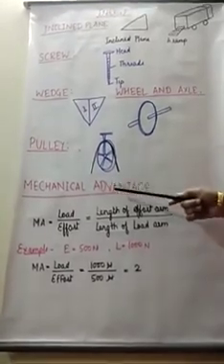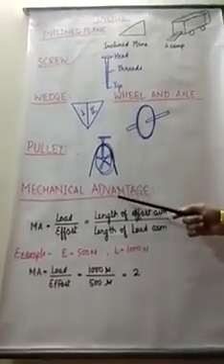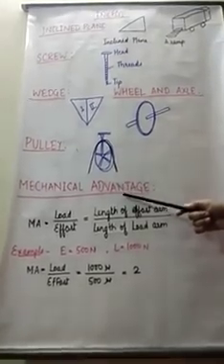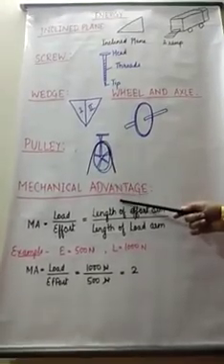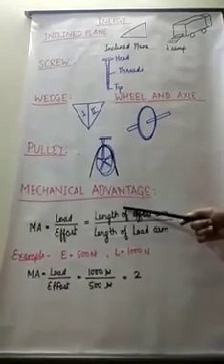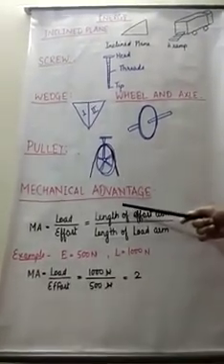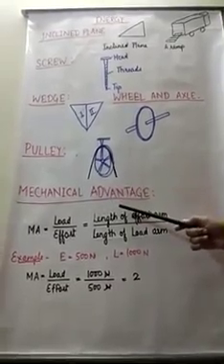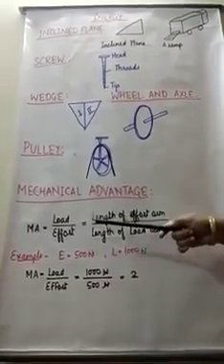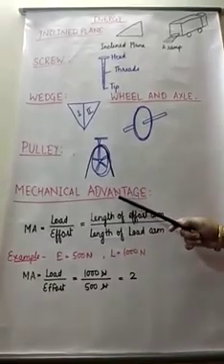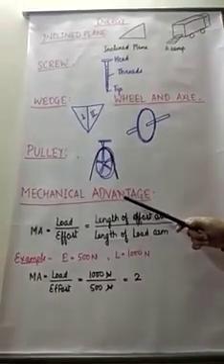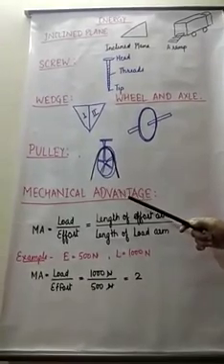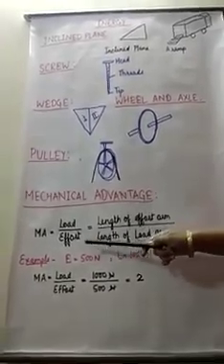Now the next topic is mechanical advantage. As we all know, simple machines make our work easier. The efficiency of these machines is determined by calculating the mechanical advantage. The mechanical advantage is the measure of amplified force attained by a machine and is calculated as the ratio of the load to the effort.